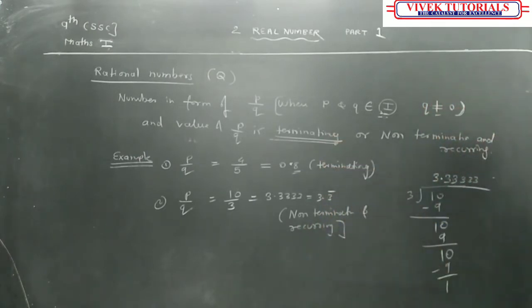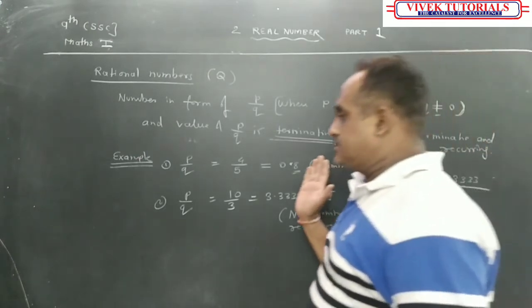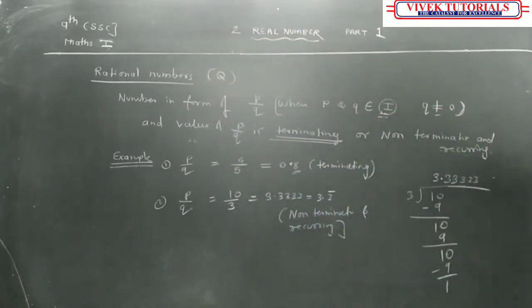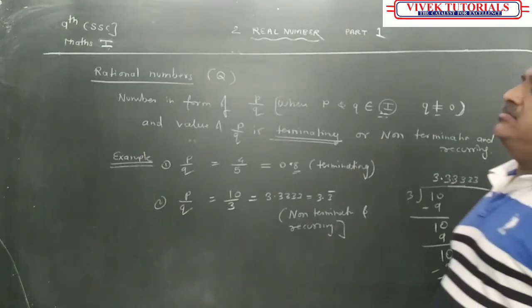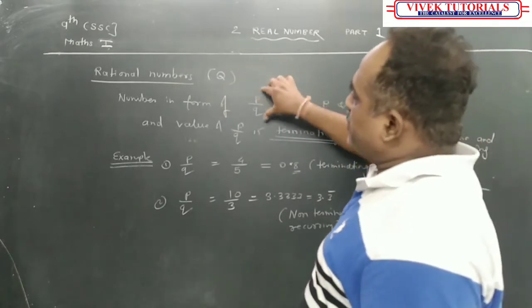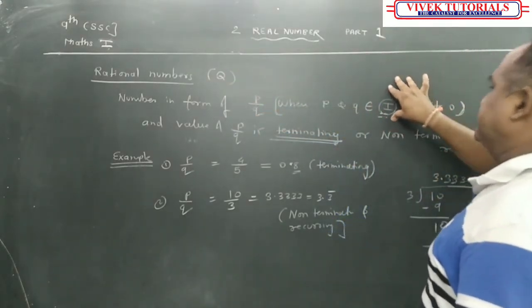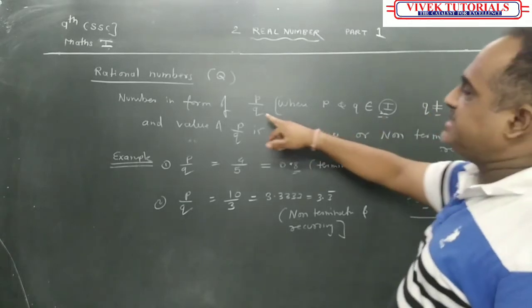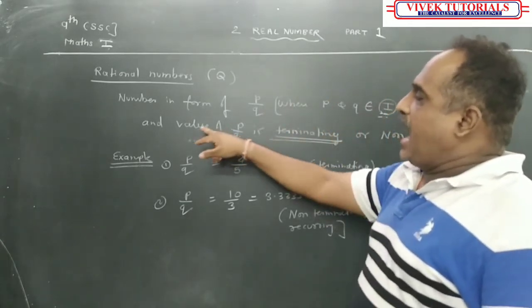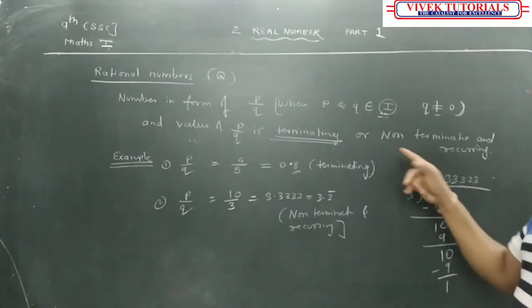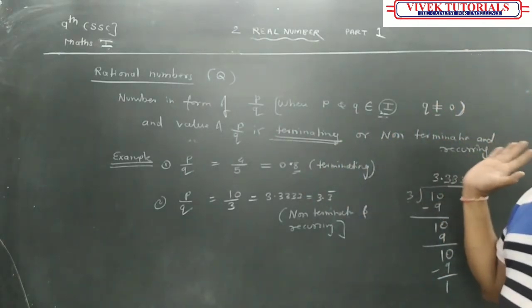Such numbers are called rational numbers. Such numbers are called what? Rational numbers. Have you understood this? See, rational numbers: a number in the form of P upon Q, where P and Q are integers, but Q should not be 0. Its value will never be 0. And the value of P upon Q is either terminating, or non-terminating and recurring.